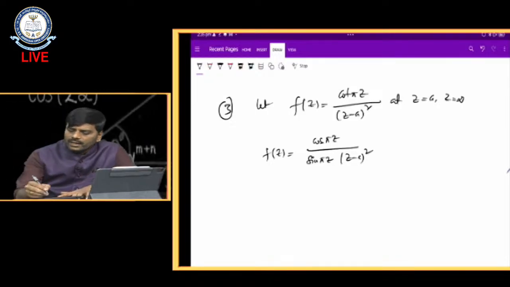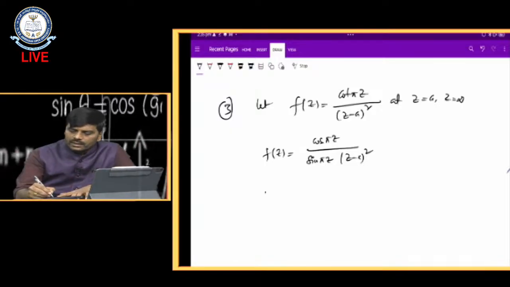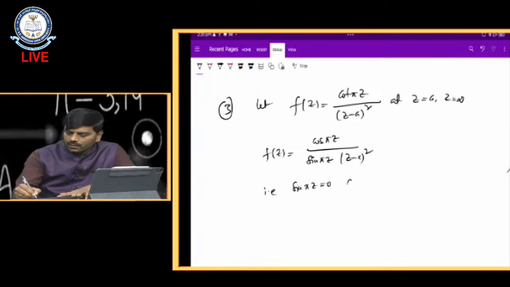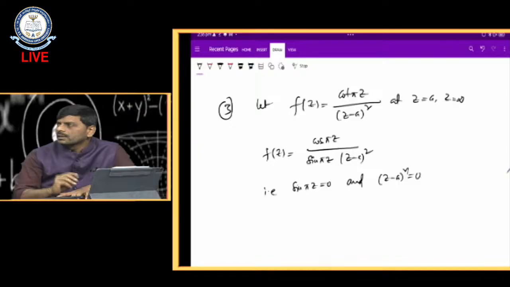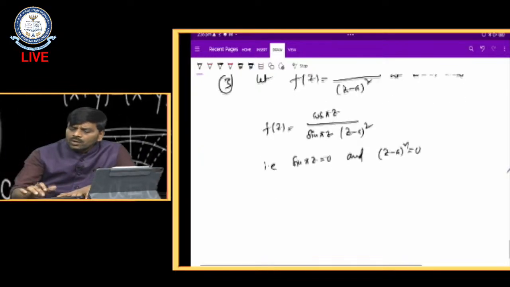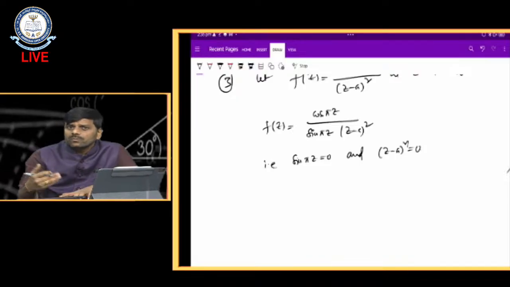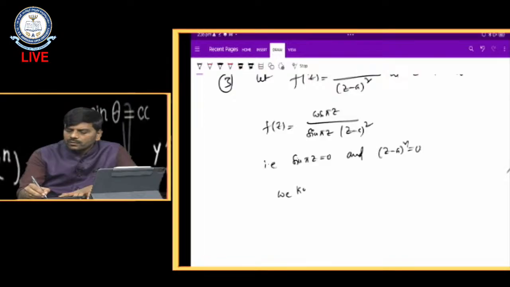So now we equate the denominator to 0. That is, sin πz is equal to 0 and (z − a)² is equal to 0. Now to find the singularities, sin πz is equal to 0, so what is the value of πz?